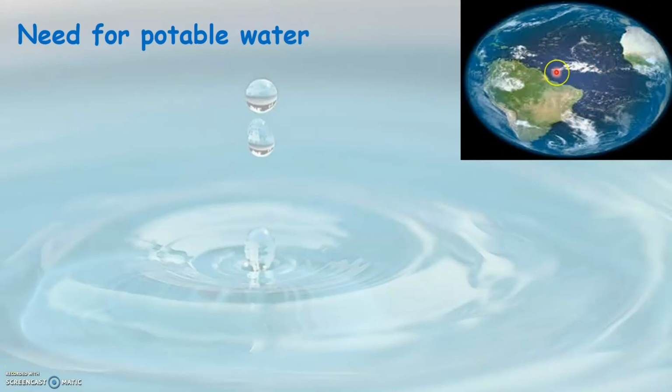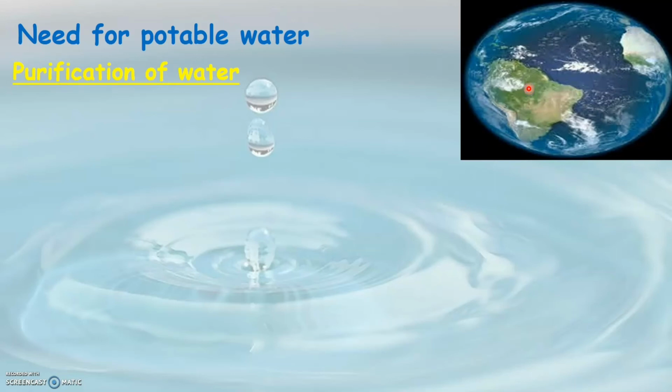This picture clearly shows that most of the surface of the earth is covered by water. That is, about 3/4 of the surface of the earth is covered by water. But just like how we have seen some time back, all this water is not fit for drinking or for human consumption. So how do we make water fit for drinking or for human consumption? We need to purify water. So why do we need to purify water?